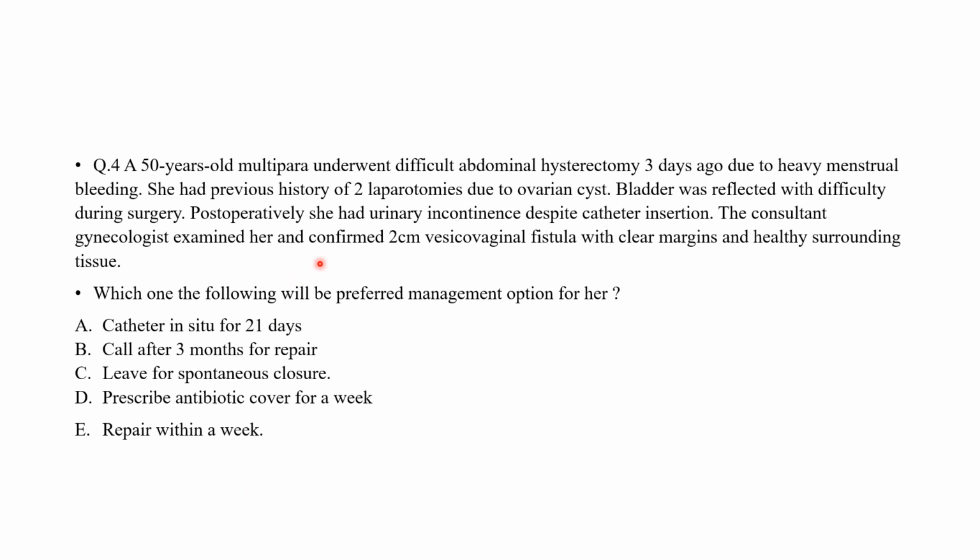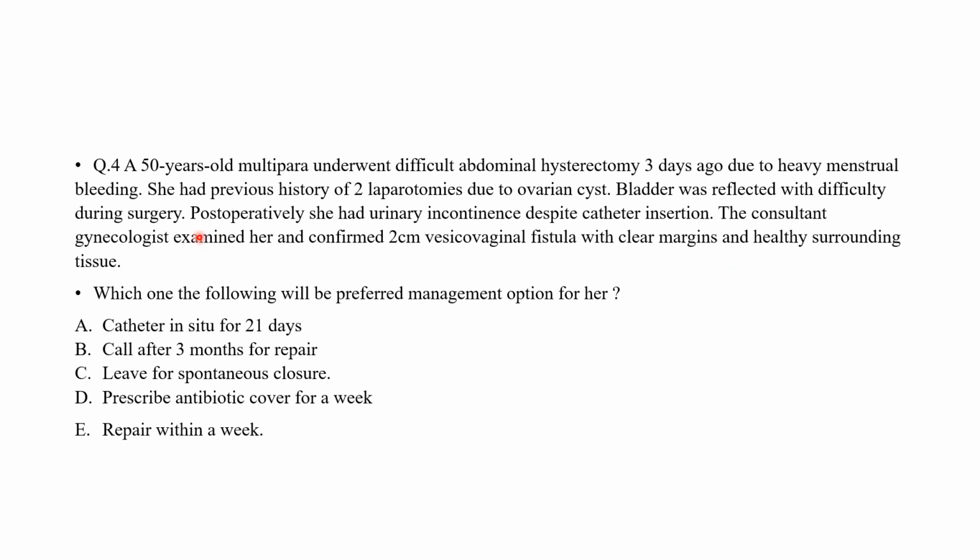Okay, so coming towards question number 4. A 50 years old multipara underwent difficult abdominal hysterectomy 3 days ago due to heavy menstrual bleeding. She had previous history of 2 laparotomies due to ovarian cyst. Bladder was reflected with difficulty during surgery. Post-operatively, she had urinary incontinence despite catheter insertion. The consultant gynecologist examined her and confirmed 2 centimeter vesicovaginal fistula with clear margins and healthy surrounding tissue.